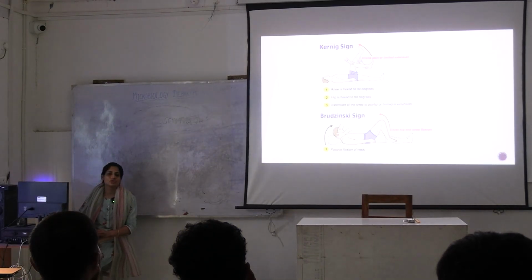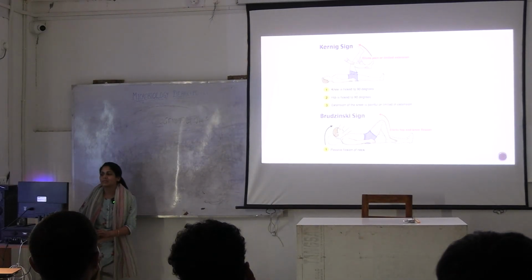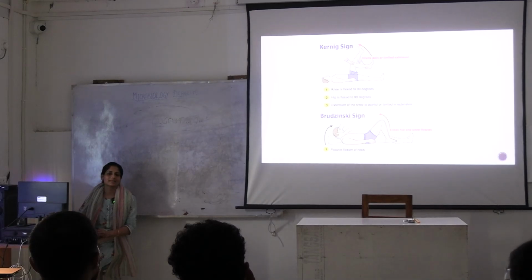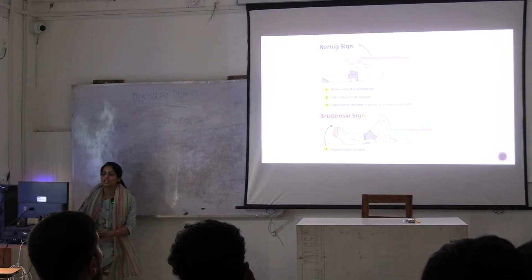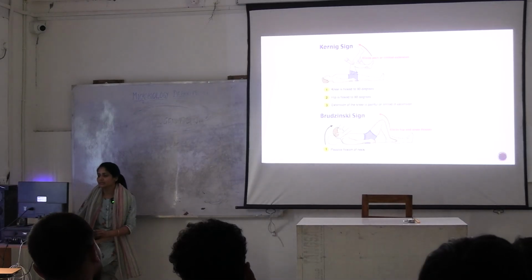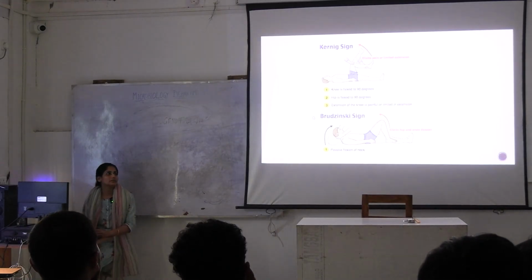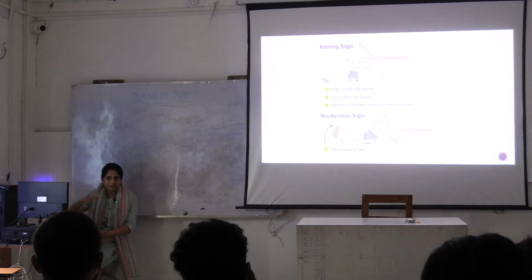The patient will tell you to stop. This pain will be radiating to his back. So when the sign is present, it means there is a positive Kernig's sign, which is a sign of meningeal irritation. Okay. Other than this, there is something known as Brudzinski's sign. Have you seen the swimming pool chairs, how they are like this?